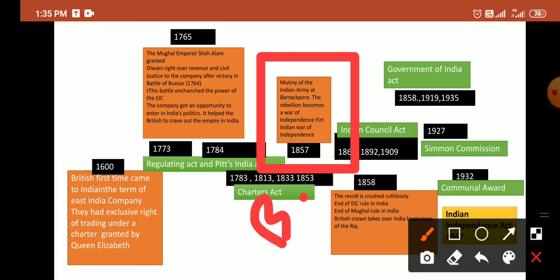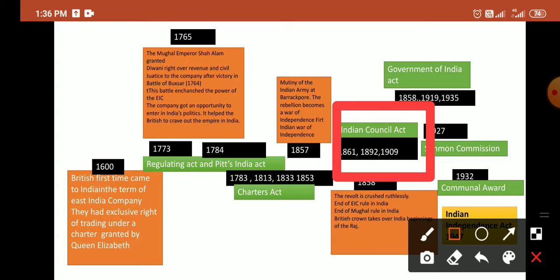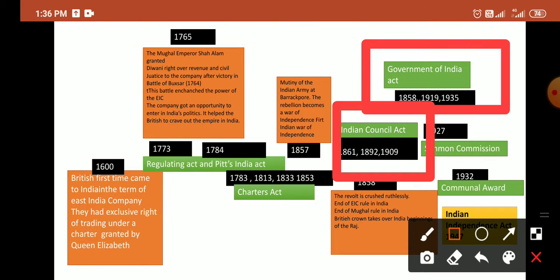Over a period of time various acts were implemented, the Indian Councils Acts of 1861, 1892 and 1909, and the Government of India Acts of 1858, 1919 and 1935. The Government of India Acts of 1919 and 1935 are considered the most important and significant acts in the history of our country, because they had provisions which were considered the most important.